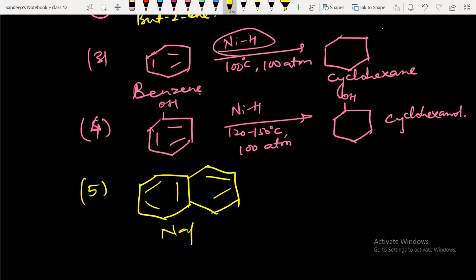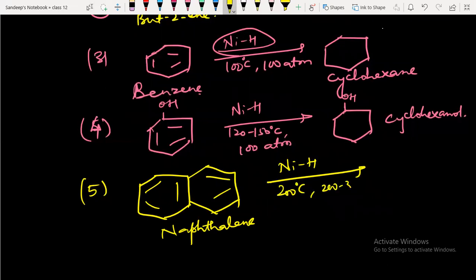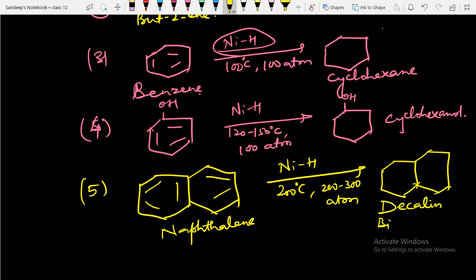This is naphthalene, student. When naphthalene is treated with Raney nickel at 200 degrees Celsius and high atmosphere pressure, it forms decalin. Decalin is also called bicyclo 4.4.0 decane.